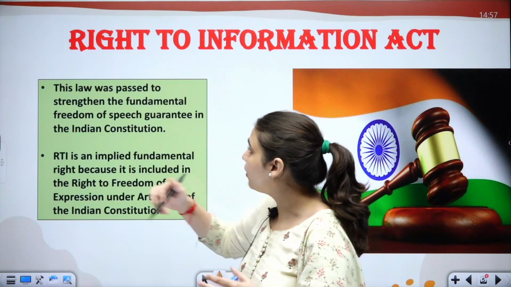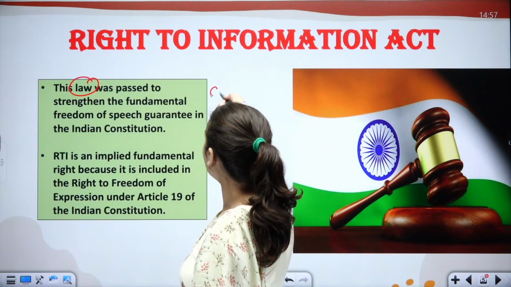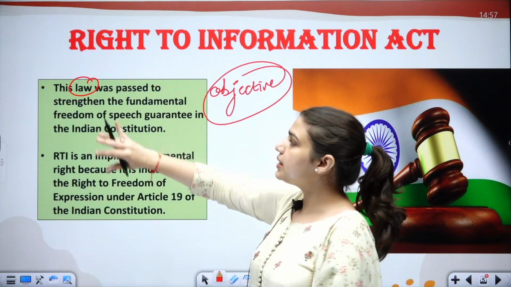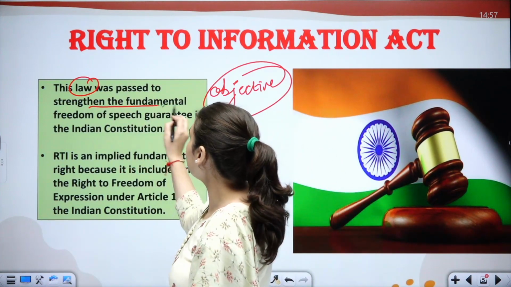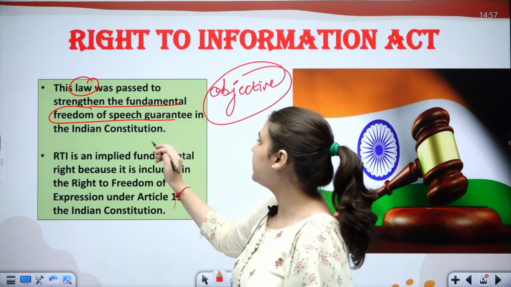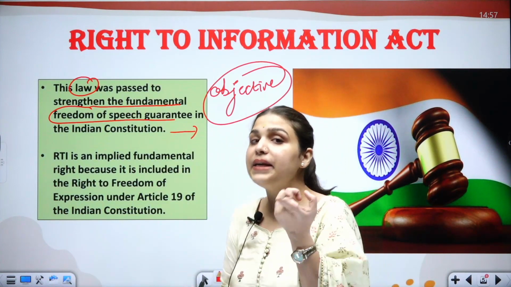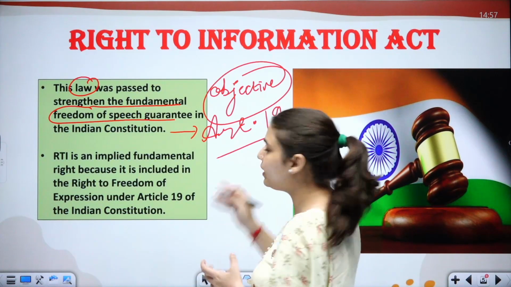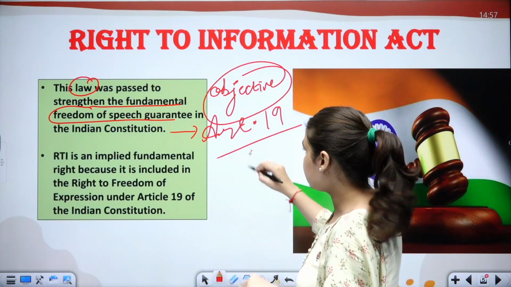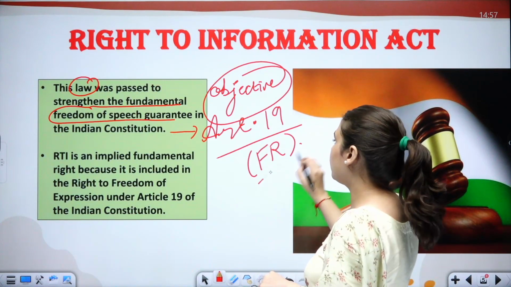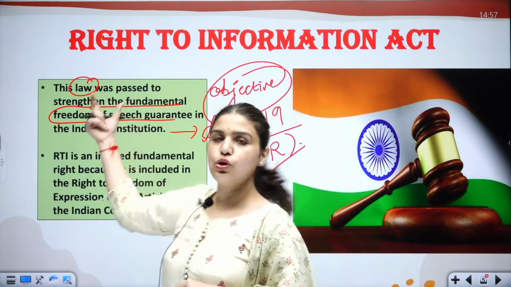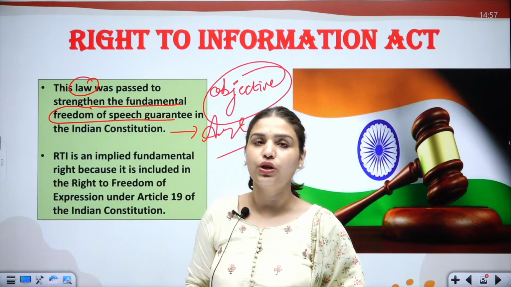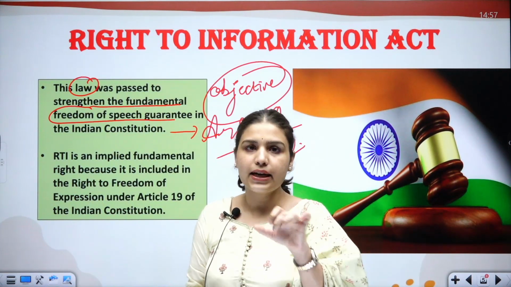Now moving on, if we talk about objectives, every act, every law has an objective which needs to be fulfilled. So this law was passed to strengthen the fundamental freedom of speech guaranteed in the Indian Constitution, and this freedom of speech and expression is constituted under Article 19 of the Constitution, and Article 19 is a fundamental right. So if we talk about RTI 2005, this law was passed to strengthen the fundamental freedom of speech and expression which is implicit in the Constitution under Article 19.